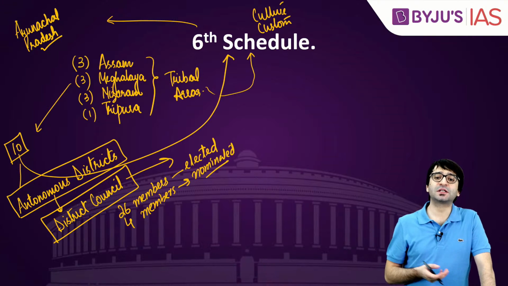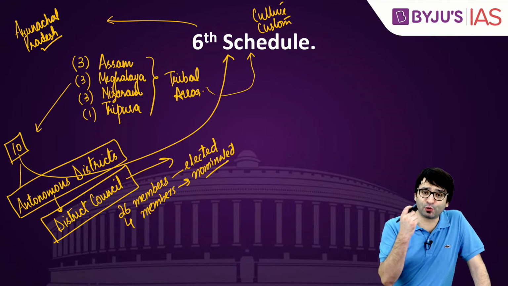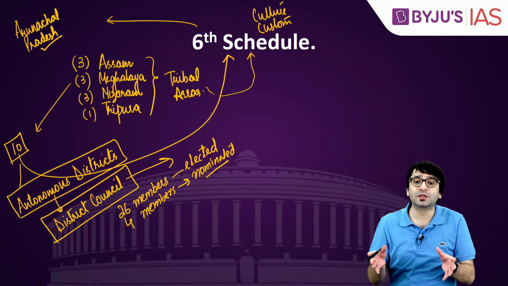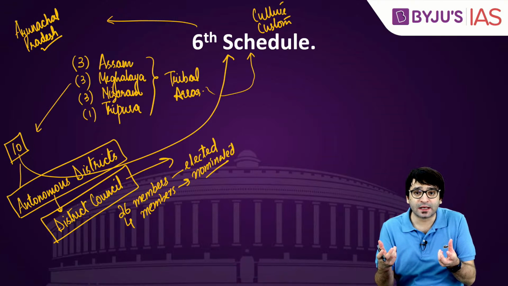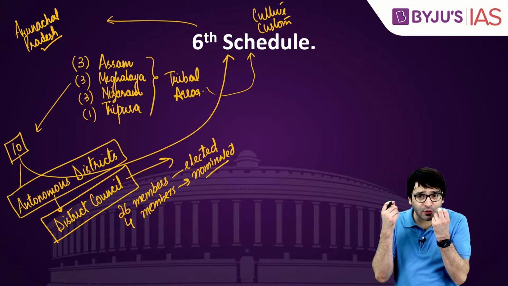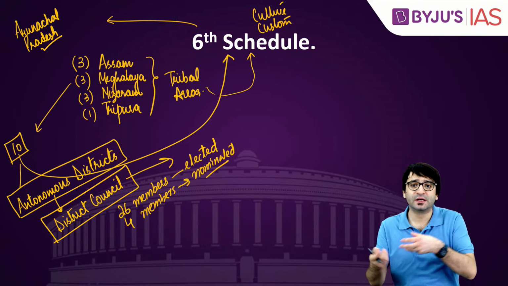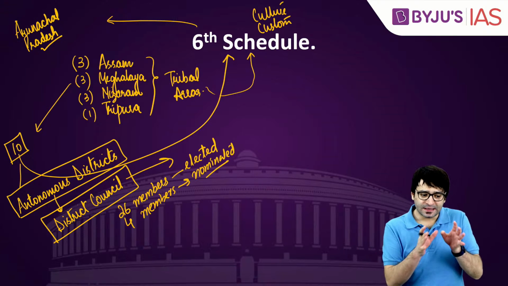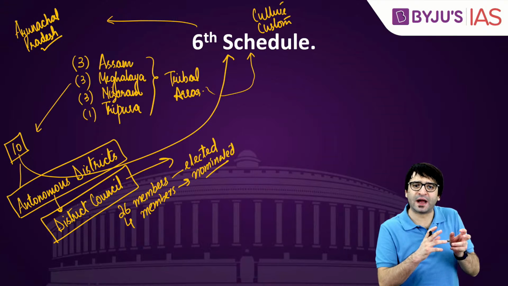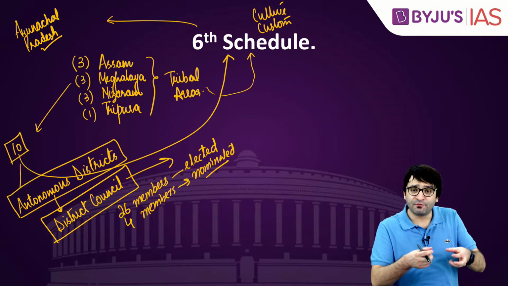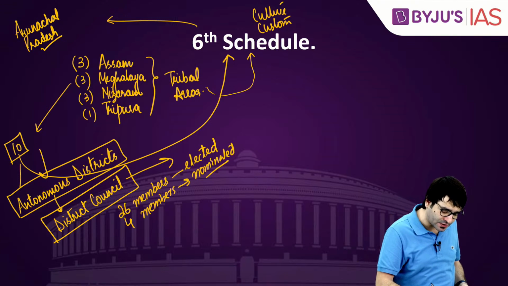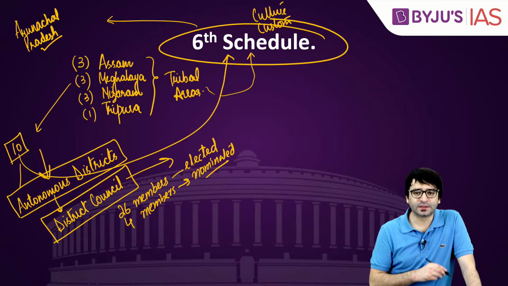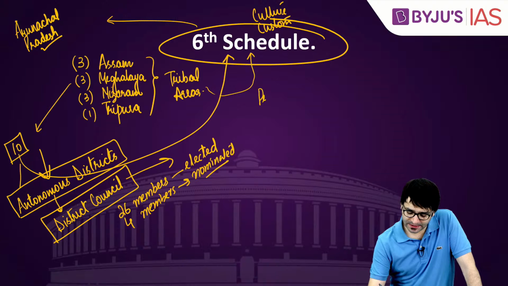They can have their own laws related to land, they can impose their own taxes, they can have their own tolls, they can have their district council as well, in a sense, village courts as well. That means they will implement their own laws related to marriage, divorce, inheritance, adoption. That sort of autonomy is provided to these tribal districts, which are to be administered as autonomous districts under 6th schedule of the Constitution.